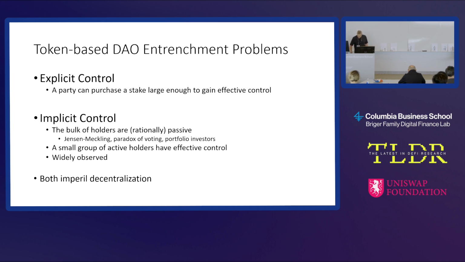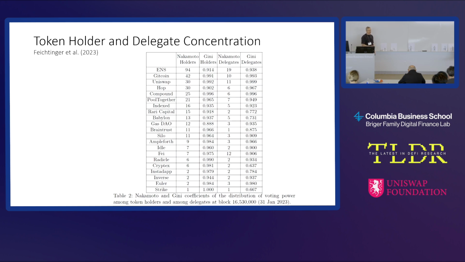So here is a paper from 2023. What is this? Nakamoto holders is the number of people that you need to get more than 50% of the vote. And if we look here, holders are token holders, and then we also have delegates. We have two separate columns here. And in the paper, they note that if you take the minimum of these two columns, either large delegates or large holders, almost all of them are under 10. So this is an example of explicit control.